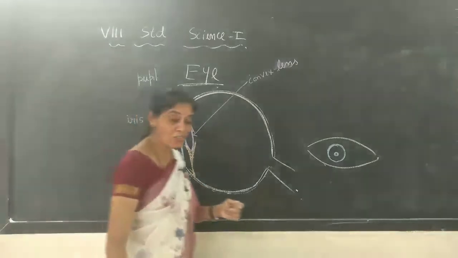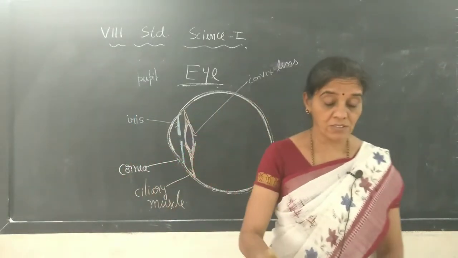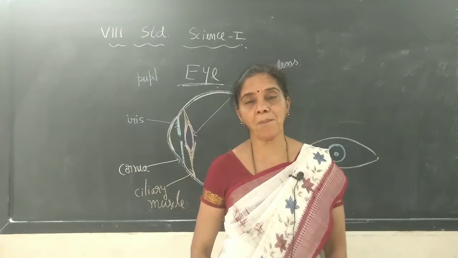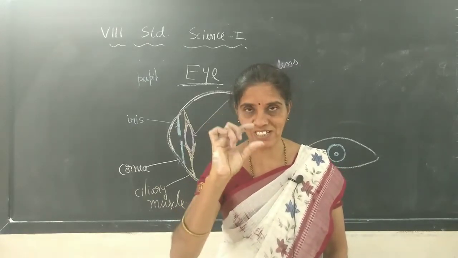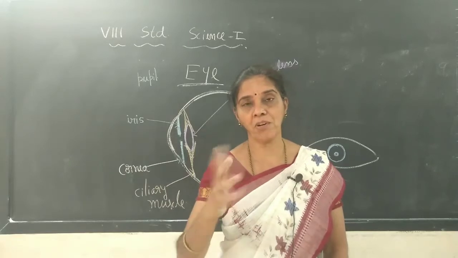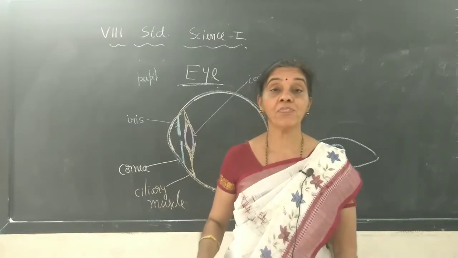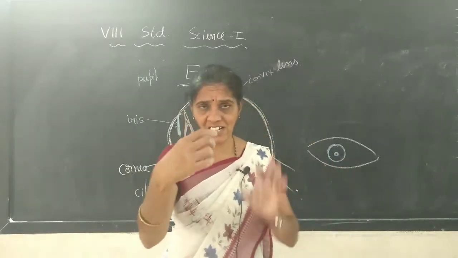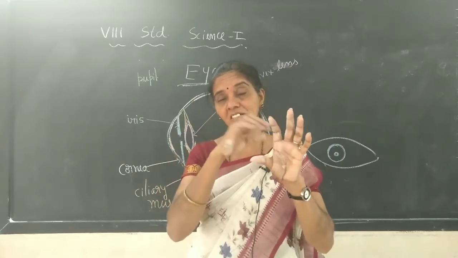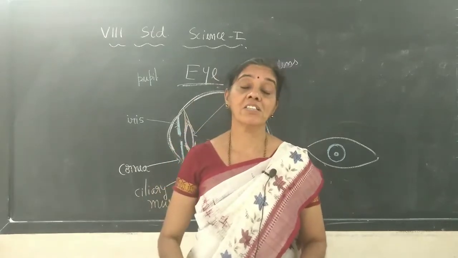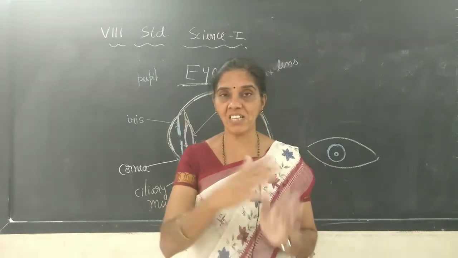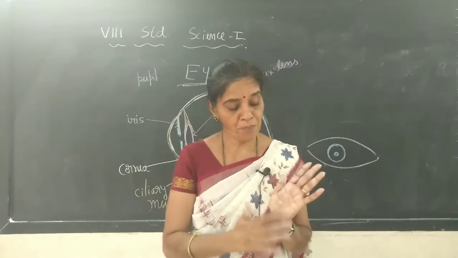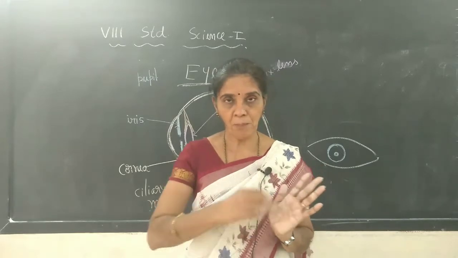You have seen that when we take photos, the cameraman will adjust. There is one front part of the camera where a convex lens is there also. A camera is similar to our eye. When light enters through the convex lens, it gets the image on the photographic reel used in the camera, where the photo impression will be printed.